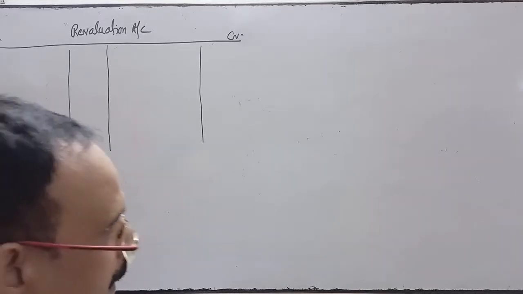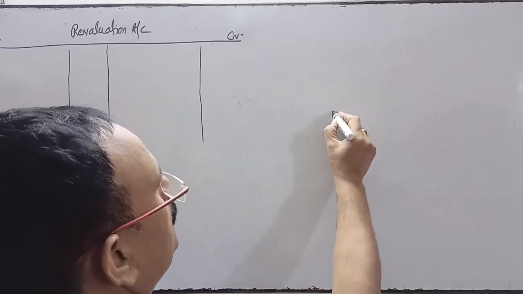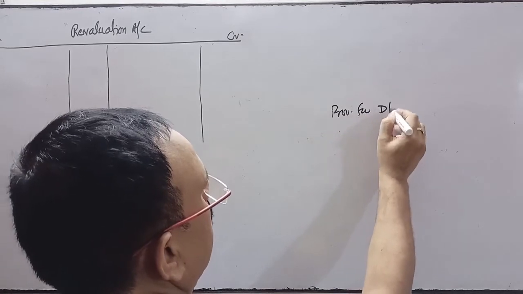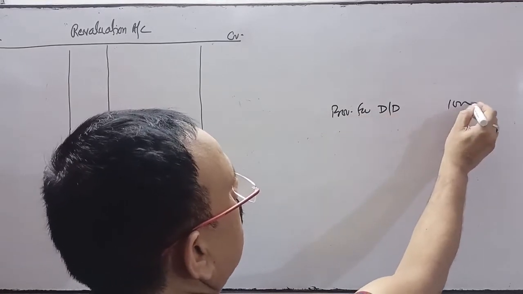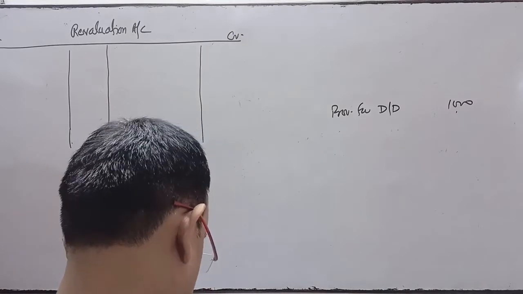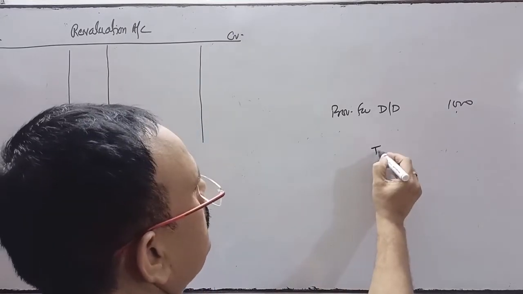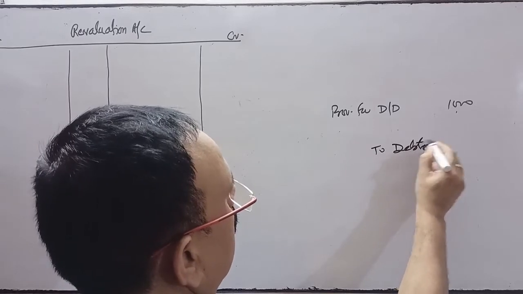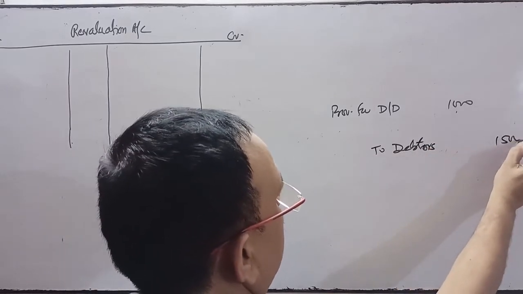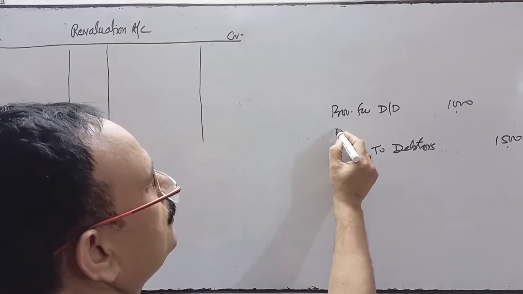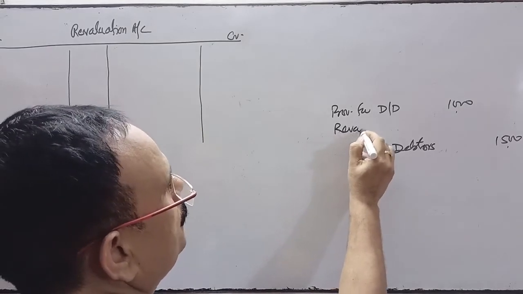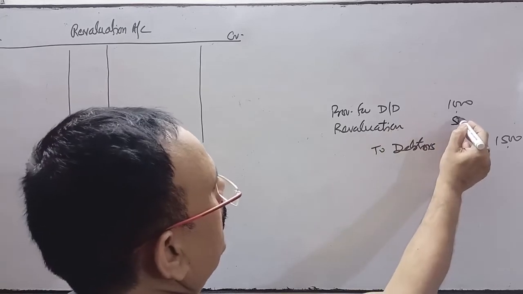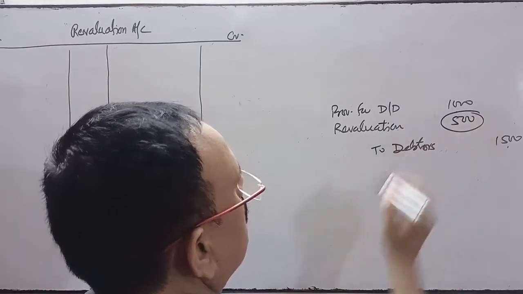Provision for doubtful debts has a credit balance, so provision for doubtful debts will be debited by 1000 to cancel it, and debtors will decrease by 1500 because of bad debts. So the difference amount will be transferred to revaluation account. That amount is 500.